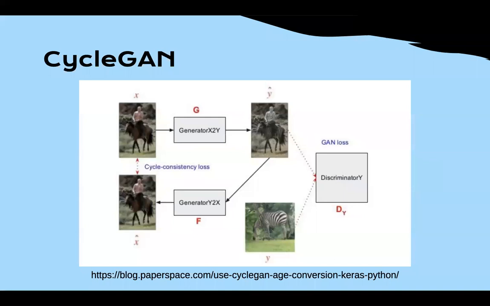This is the architecture of the CycleGAN that we discussed in detail in a previous presentation. But as an overview, the GAN basically can map from domain X to domain Y. Here it can be horses and zebras, mapping the main features of the domain Y, while still maintaining the main essence of the domain X. It also has two discriminators. One presented here is the discriminator Y, which compares the domain Y, the predicted Y, and the original Y.